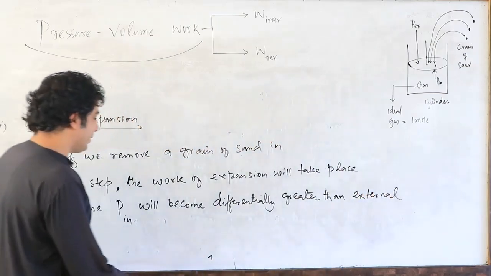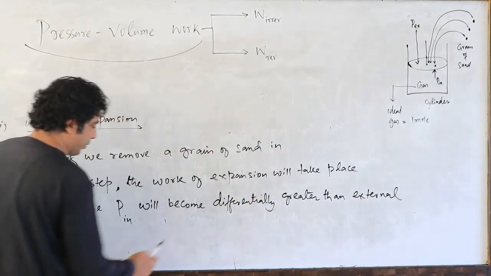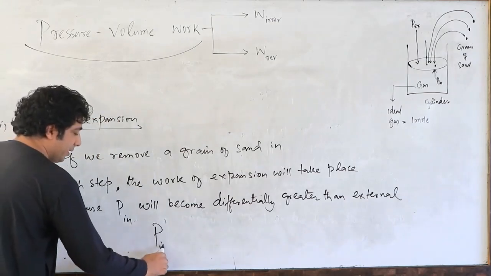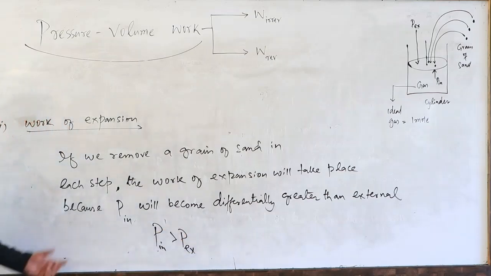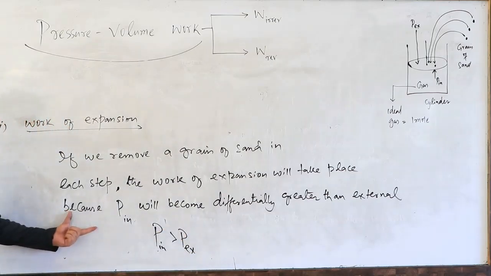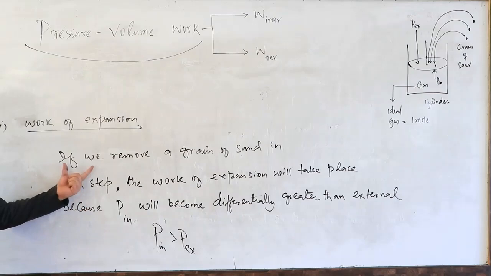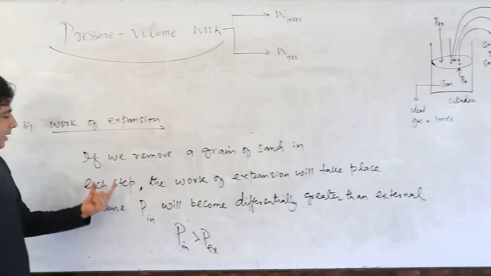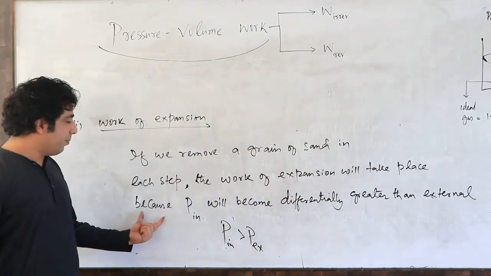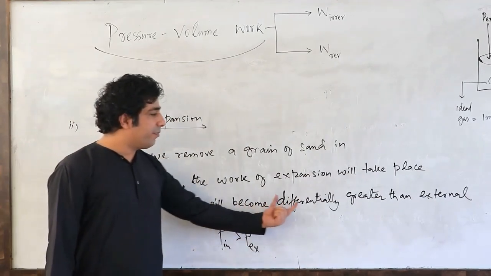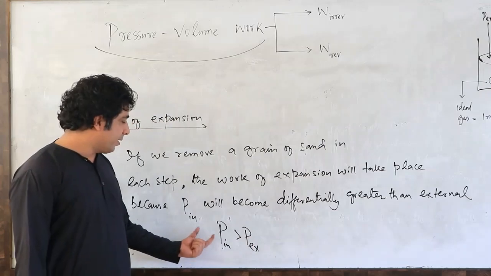So my dear friends, in each step, now P internal will be greater than P external. So please have a look right out here and see, if we remove a grain of sand in each step, the work of expansion will take place, because P internal will become differentially greater than external pressure.